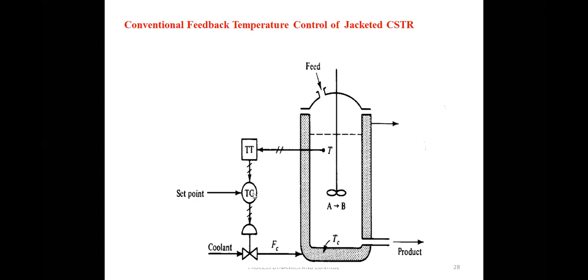The controller will compare this 200 with 250. Then it can decide some action such that it can increase the liquid flow rate. Because of this increase in coolant flow rate, it has to remove the temperature proportionally and bring it from 250 to 200 degrees centigrade. That is the actual process we require.